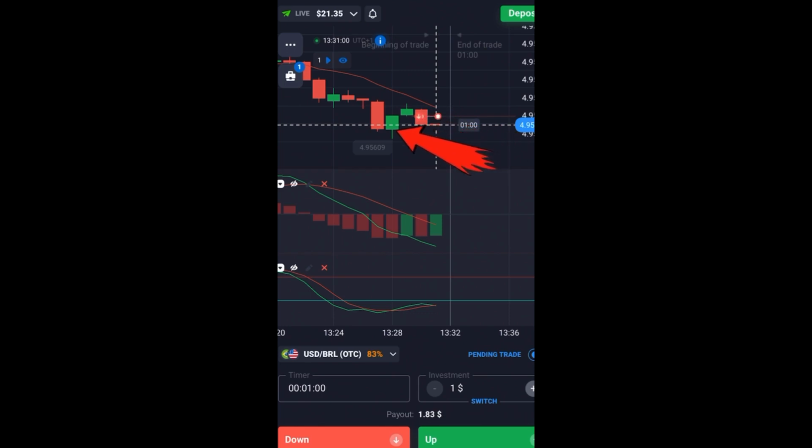And when I saw this inverted hammer here, it shows that the uptrend is losing its strength. Also, they did not engulf this one big candle. Assuming it engulfed the candle, I would have chilled. But these two candles did not engulf this candle, so I'm 99% sure that the red candle is going to win.